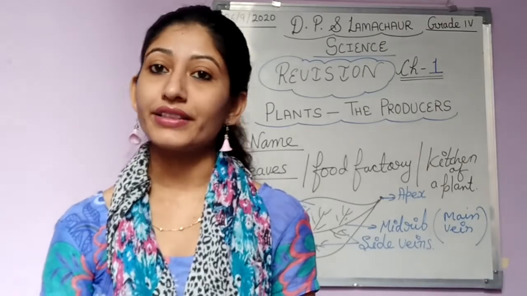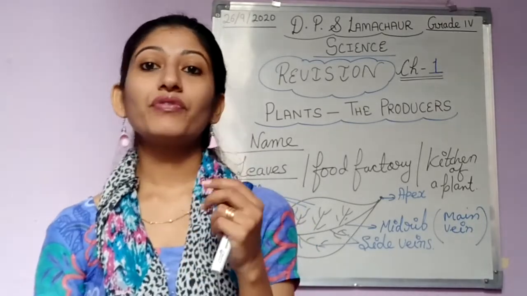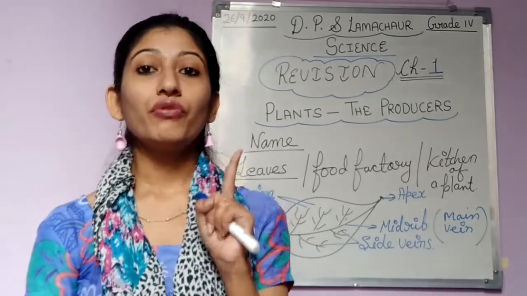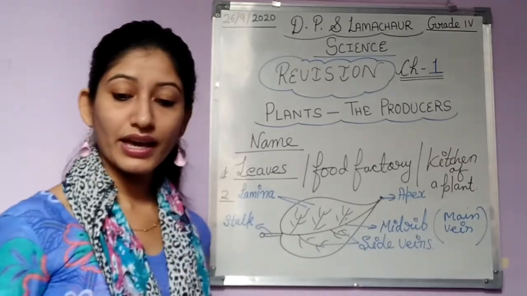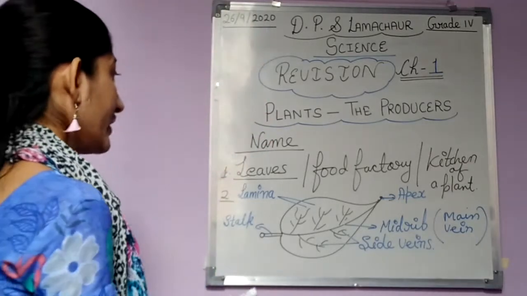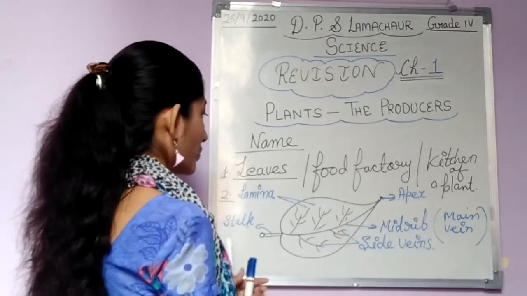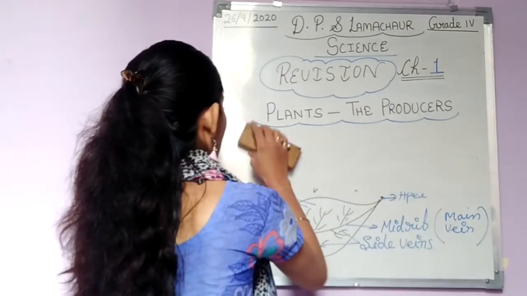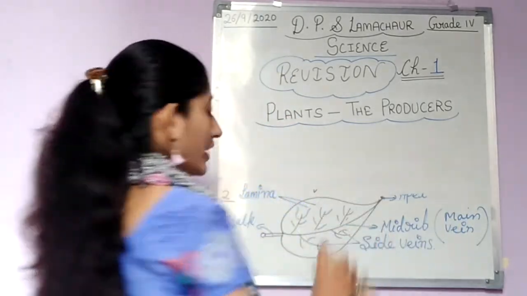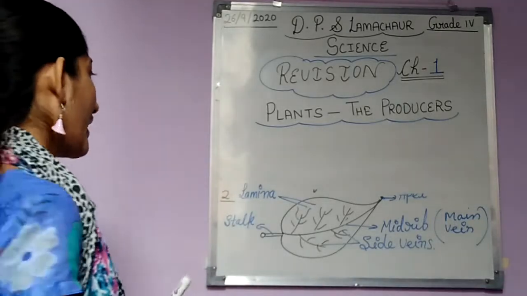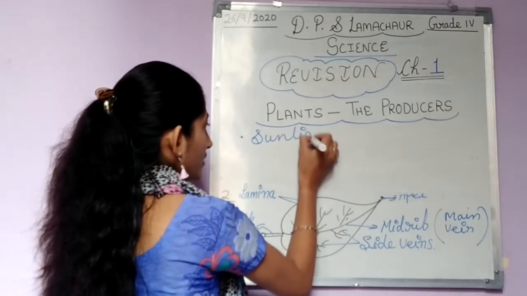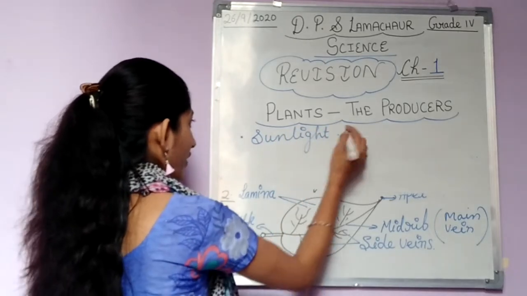बात ध्यान से सुनिएगा. Photosynthesis वो process है जिसके through green plants अपना food prepare करते हैं. Okay, अब जब green plants अपना food prepare करते हैं तो उन्हें क्या क्या चाहिए? ग्रीन प्लांट्स को food prepare करने के लिए बेटा क्या चाहिए? For preparing food green plant needs sunlight. Okay, sunlight चाहिए सबसे पहले तो, then it needs chlorophyll.